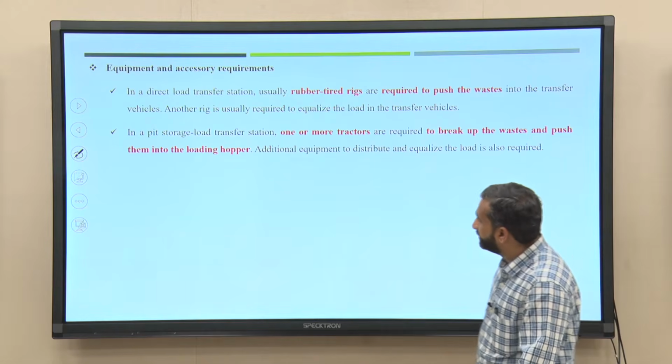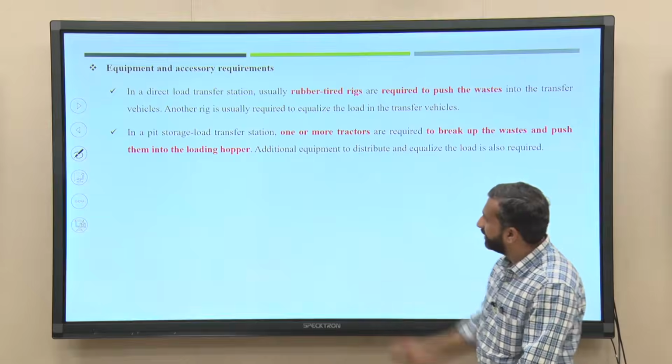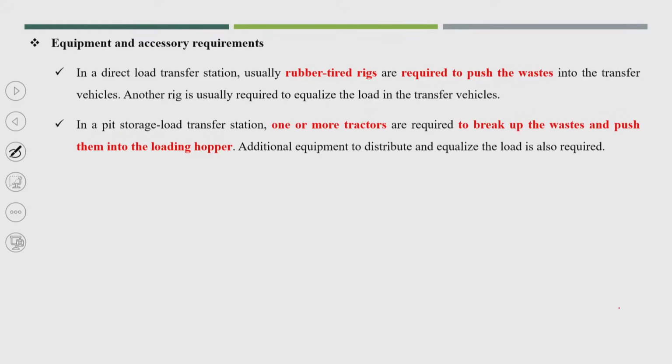In a pit storage transfer station, the first one was the direct load transfer station, and the second kind is the storage load transfer station. One or more tractors are required to break up the waste and push it into the loading hopper. That kind of facility or accessory will be required, and also additional equipment to distribute and equalize the load, because again that has to be equalized with the different operations or different larger vehicle availability.